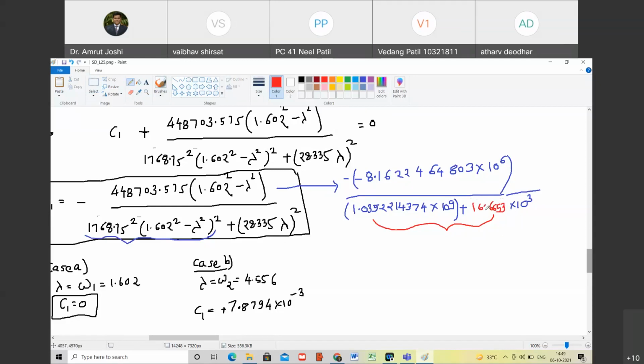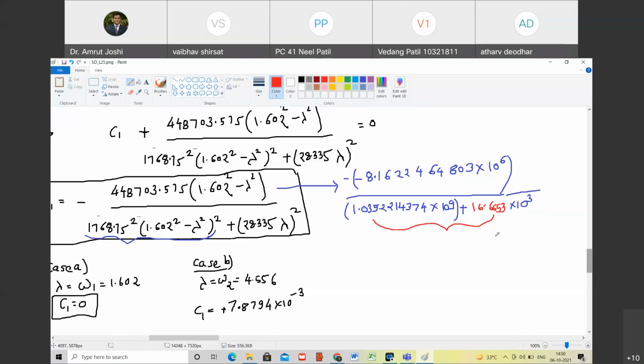So let us do this addition. 16.6653 plus the earlier one, 1.0352214374 into 10 power 9.